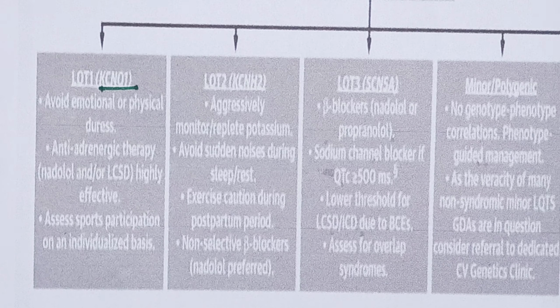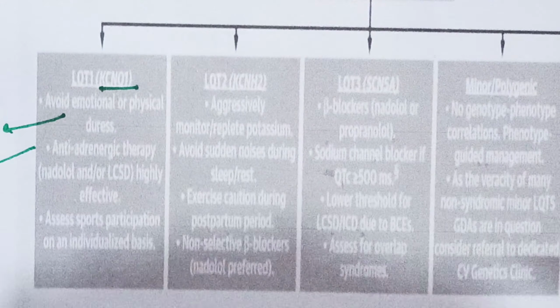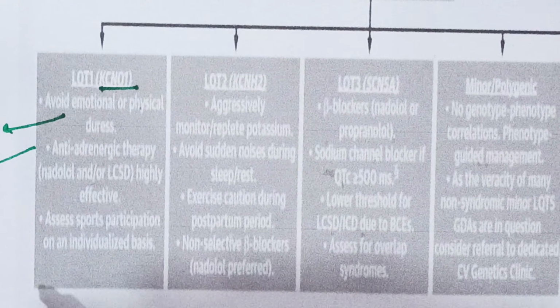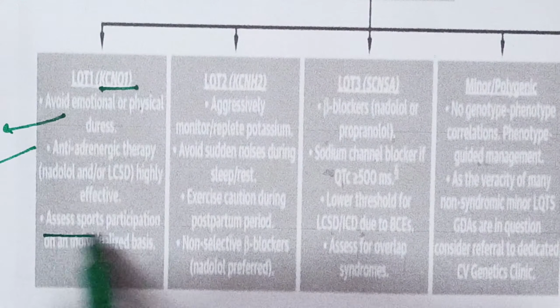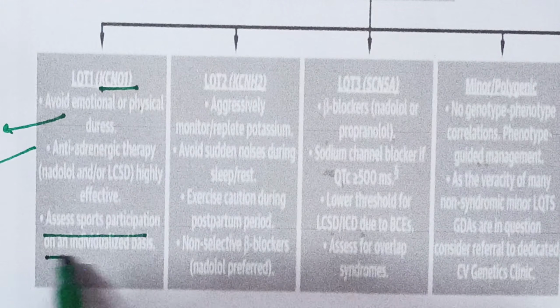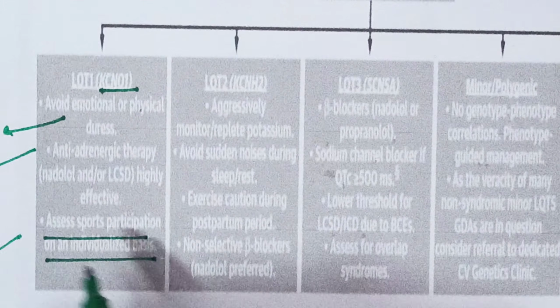You first need to avoid the emotional or the physical duress, okay, and you need to keep yourself on the anti-adrenergic therapy, and assess sports participation on an individualized basis, okay.